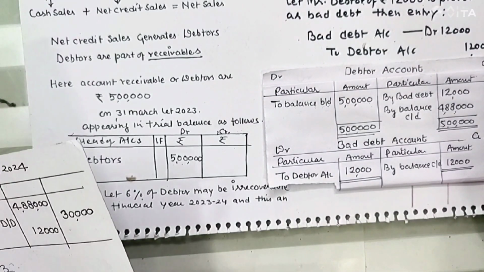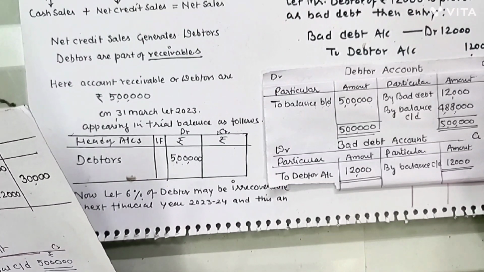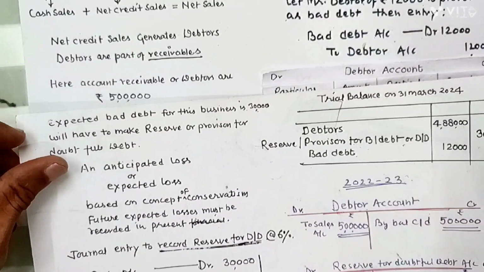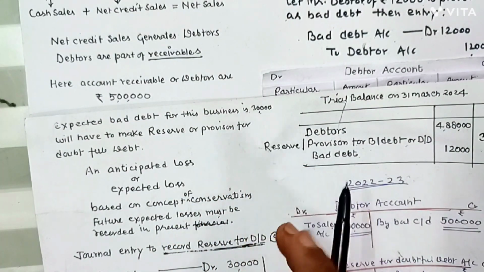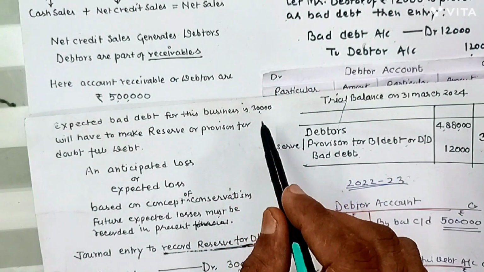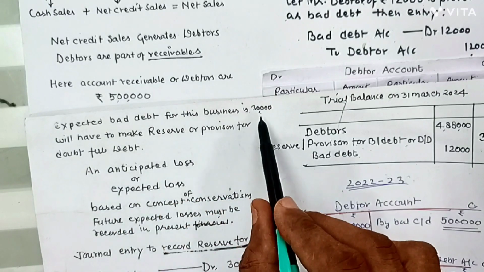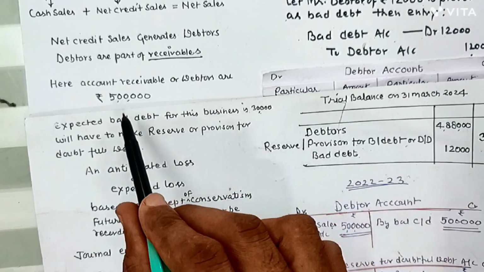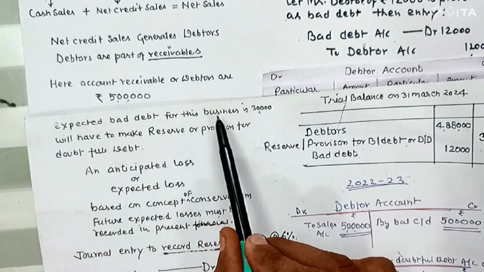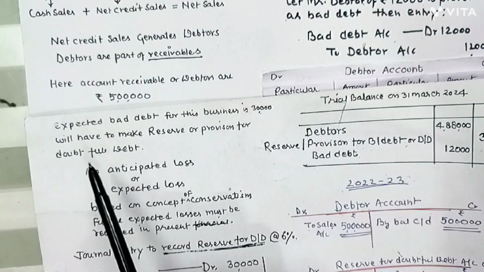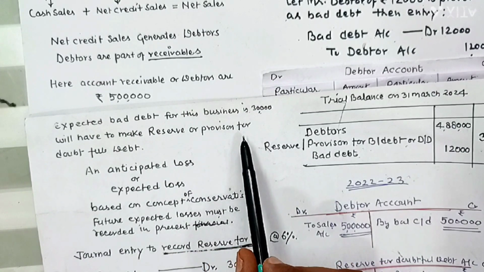Now let's learn what journal entry is made and what is provision for bad debt, doubtful debt exactly. So here for this business it is rupees 30,000. How does this 30,000 come? It's the 6% of this 5 lakh rupees. Okay, this is expected bad debt, and we are just going to make a reserve for doubtful debt or provision for bad debt.